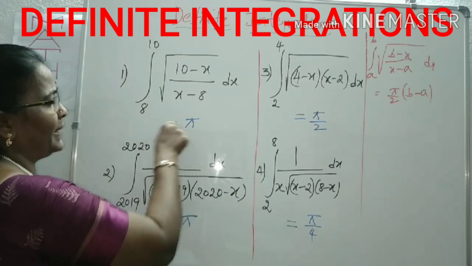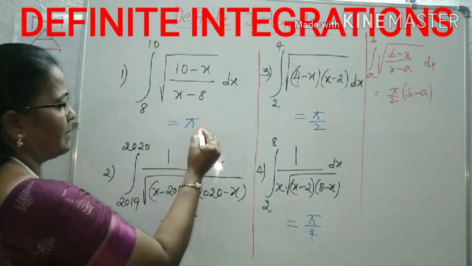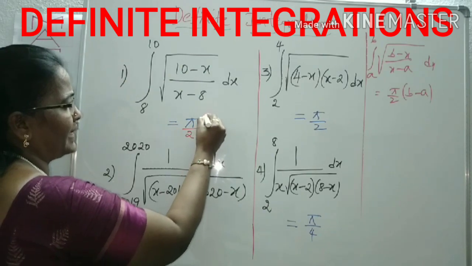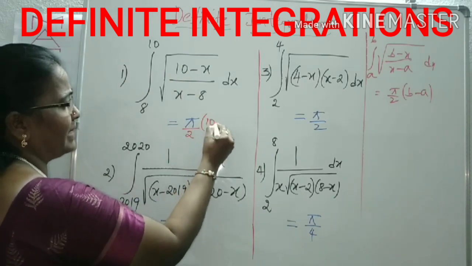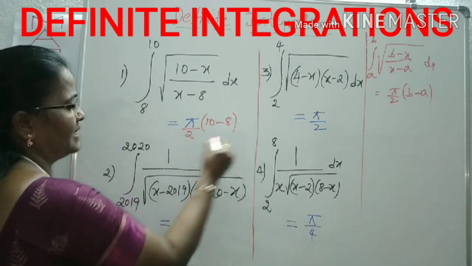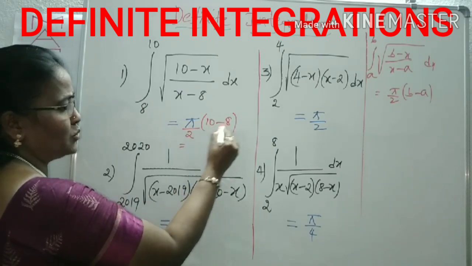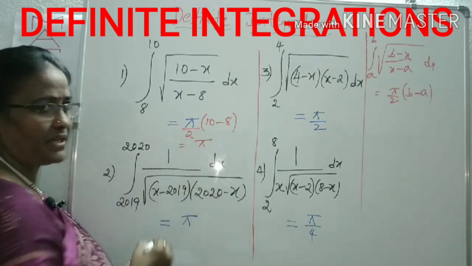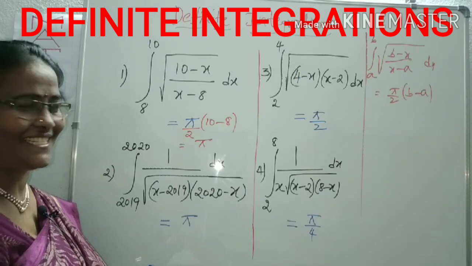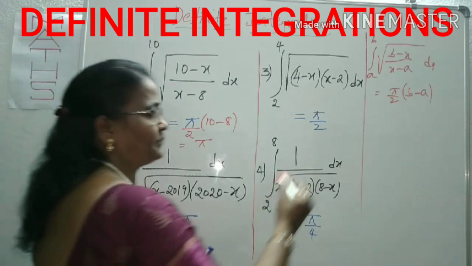Pi by 2 of b minus a. b means 10, 10 minus 8. 10 minus 8 is how much? 2. 2 by 2 gets cancelled. The answer is pi. Pi only. Right? Now come to the next tip.